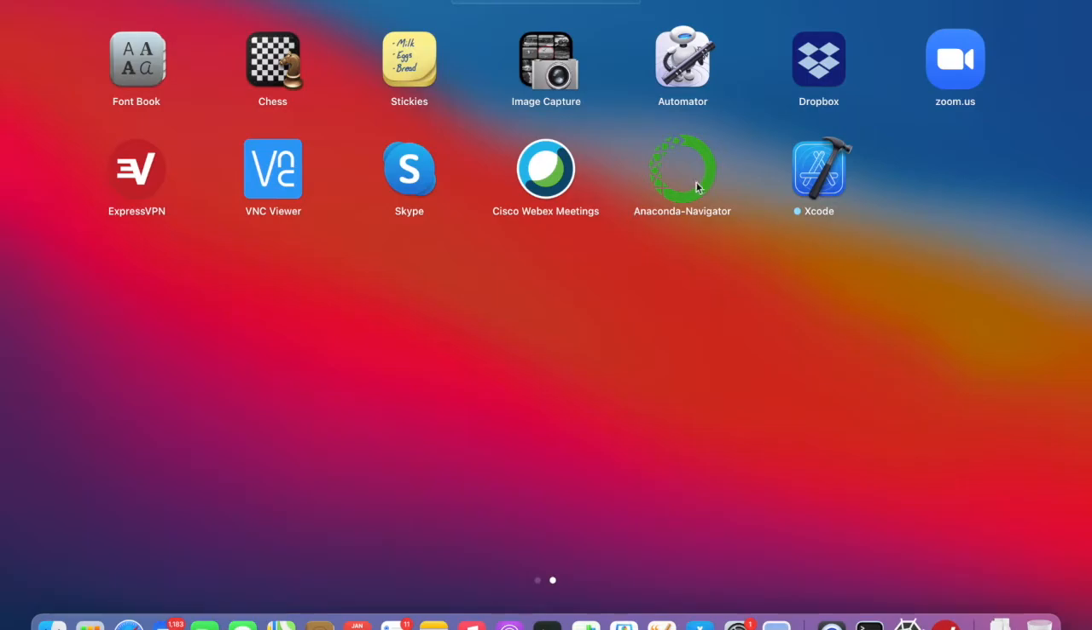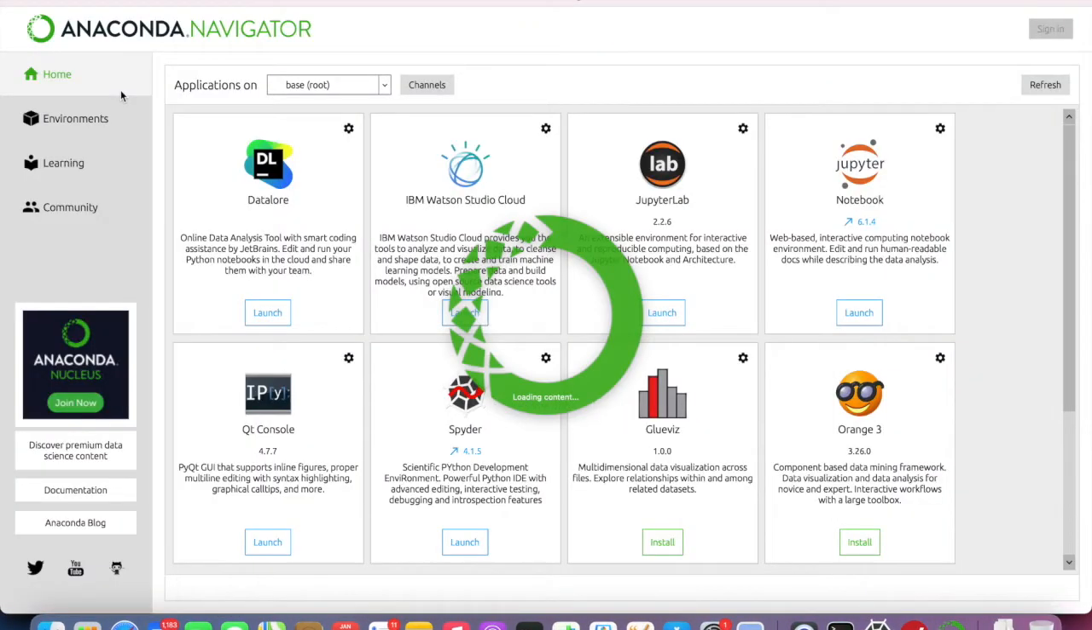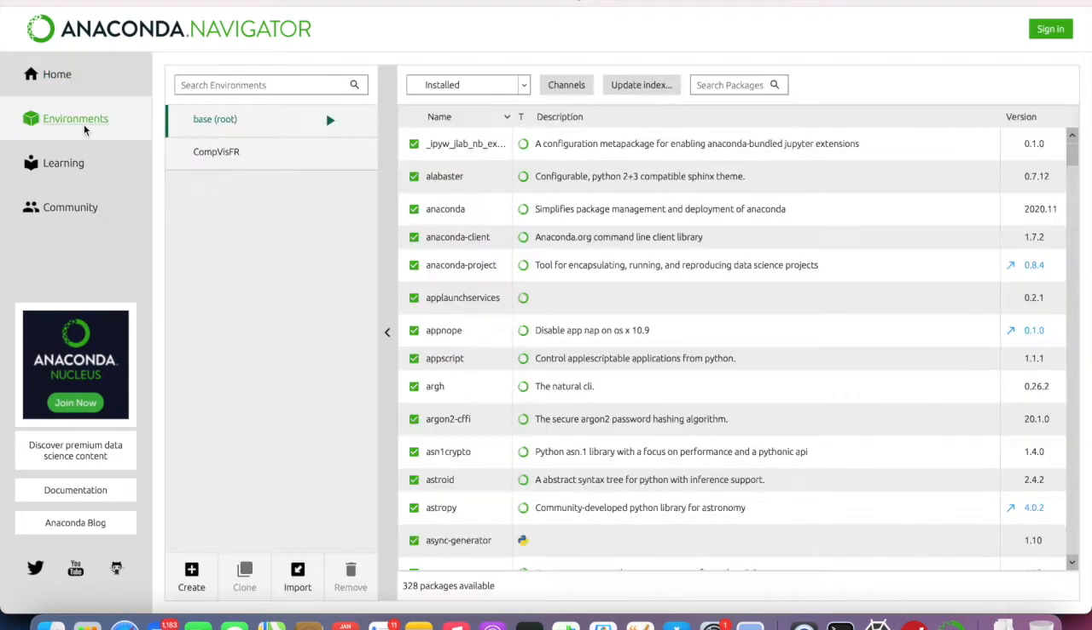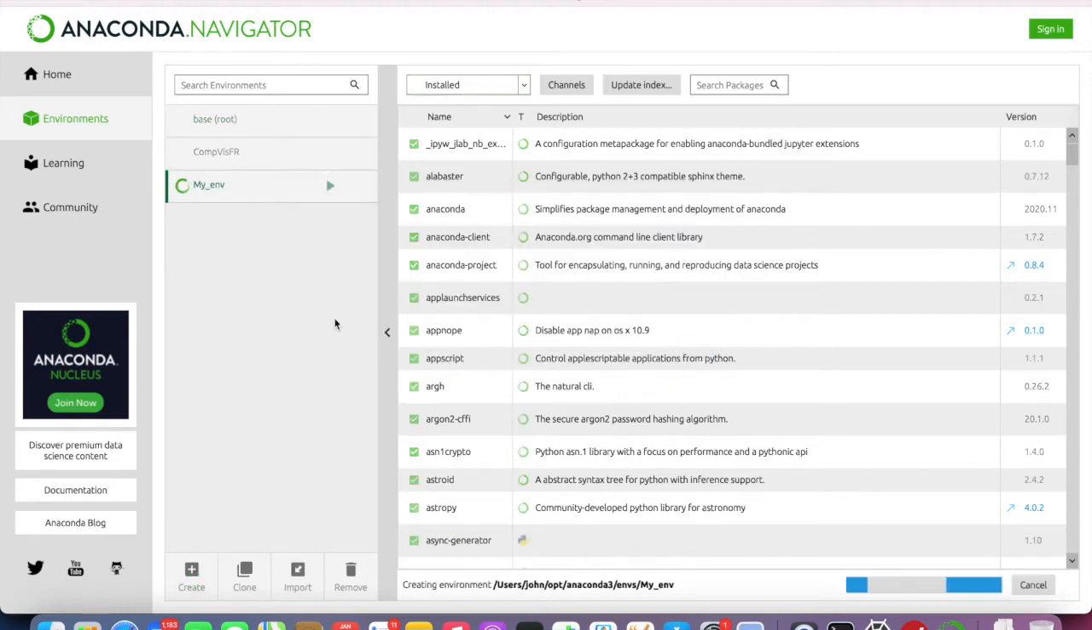Okay. Open Anaconda Navigator. In the Environments tab, create a new environment. Make sure you use Python 3.6. There are some incompatibility issues between NumPy, OpenCV, and/or Python for newer editions of Python.